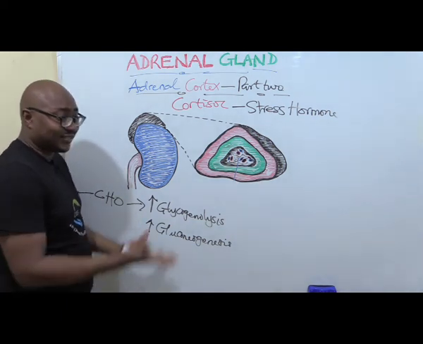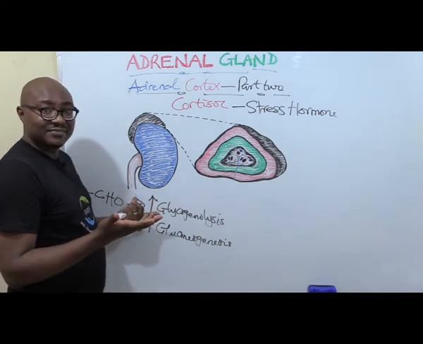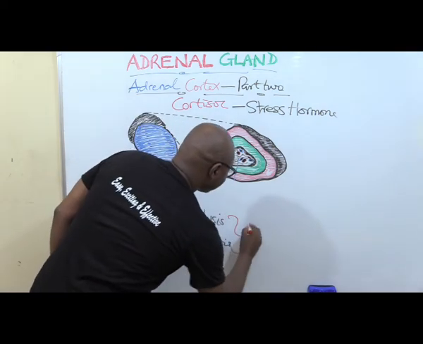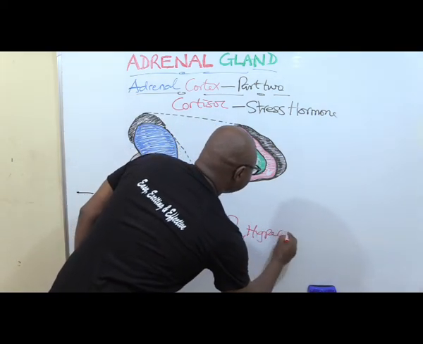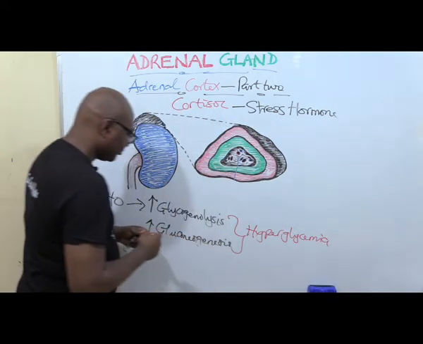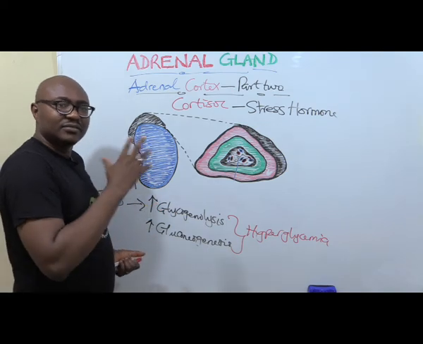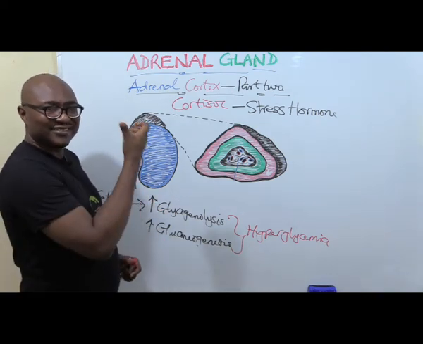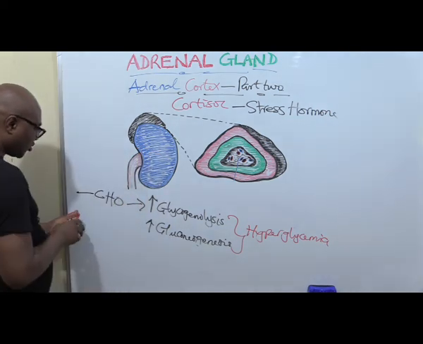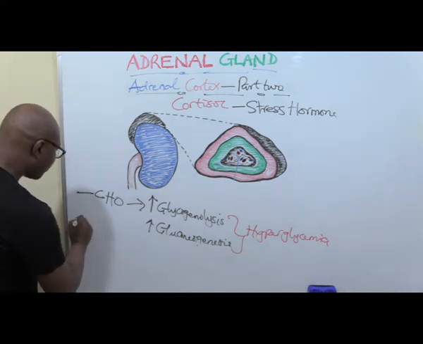Diabetogenic means anything that increases blood levels of glucose, so it can cause hyperglycemia. But because it wants to manage stress, you need glucose to increase the production of ATP.